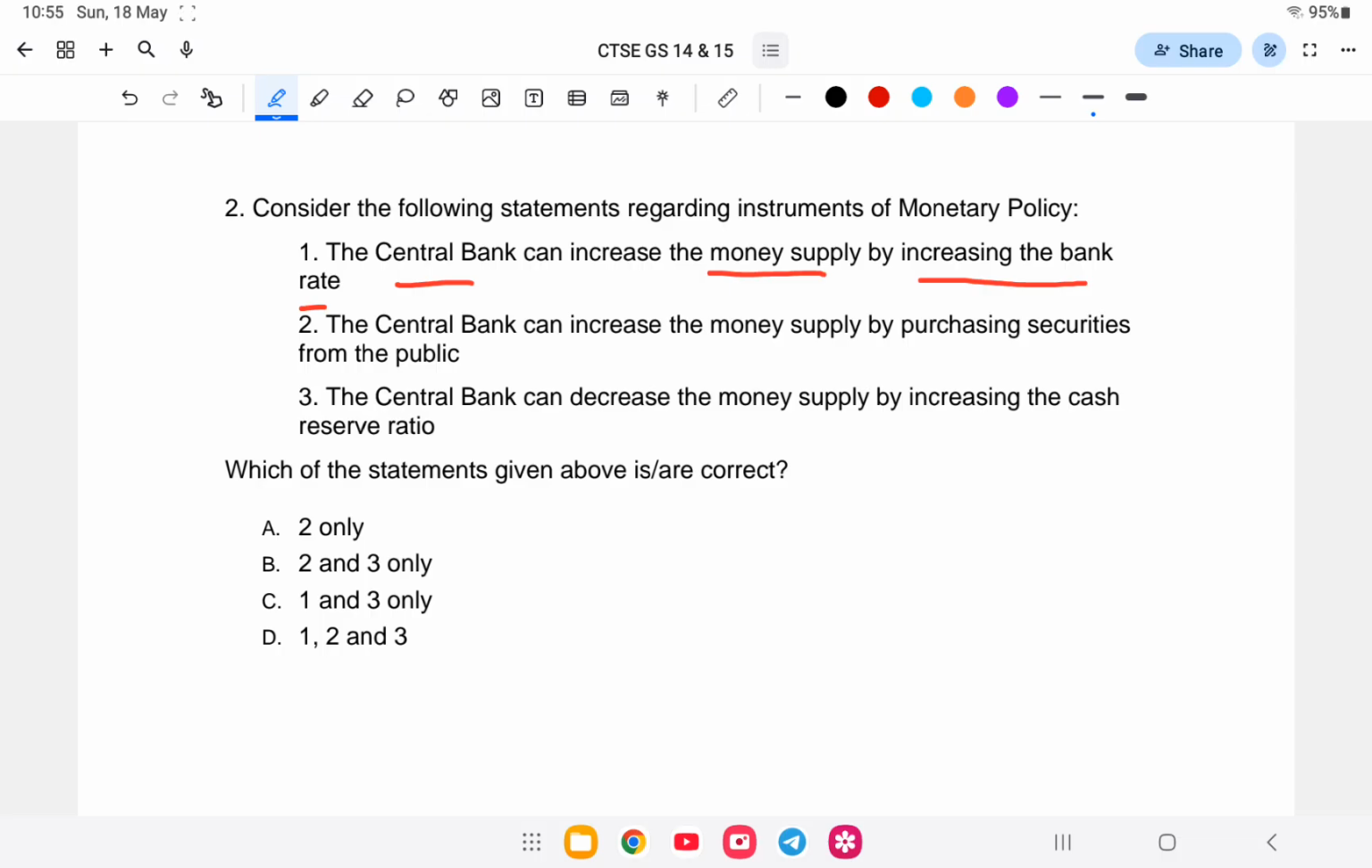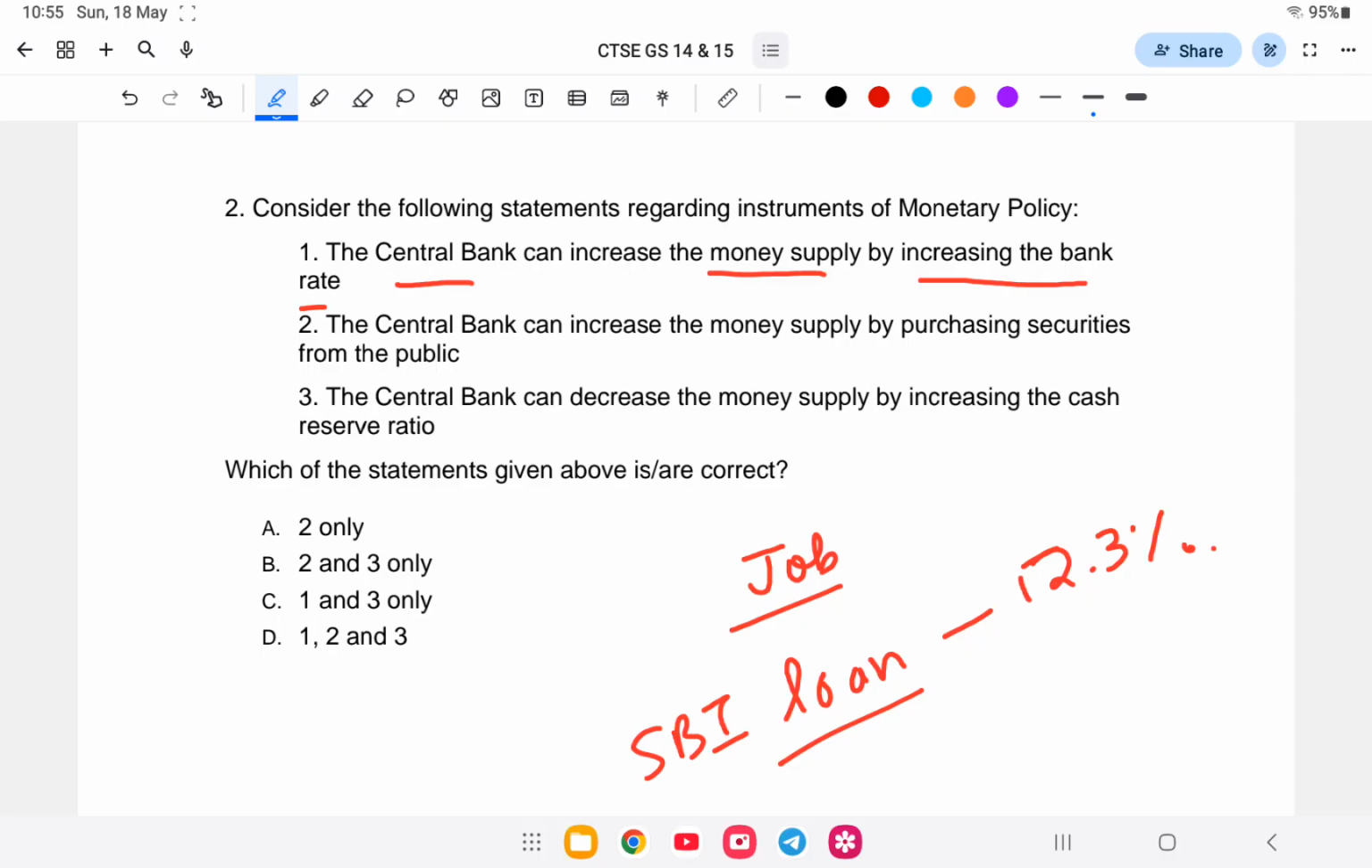That is the first statement, the bank rate increase question. For example, you are a government job holder and you are applying for a loan in SBI. SBI's rate of interest is 12.3%. So for example, if the bank rate increases, tomorrow SBI increases the interest rate to 14%.